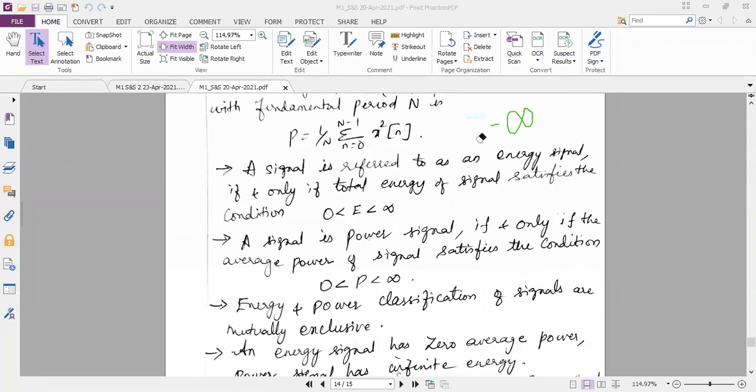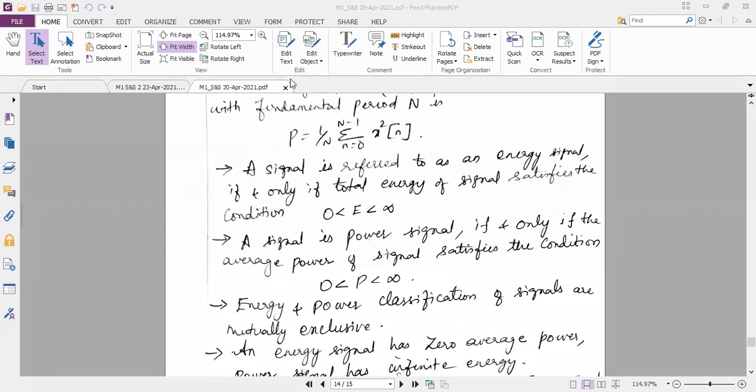Yes, ma'am. If the energy is coming to infinity, then we have to use the formula for power, because the signal can be energy or power. So once this energy condition is not satisfied, I should try to calculate the power. So definitely the signal will fall in one of the two conditions. It can be an energy signal or it can be a power signal. So once I calculate using the power formula, if the condition is satisfied, then I can come to the conclusion that the signal is a power signal. So when we solve the problem, you will understand much better.